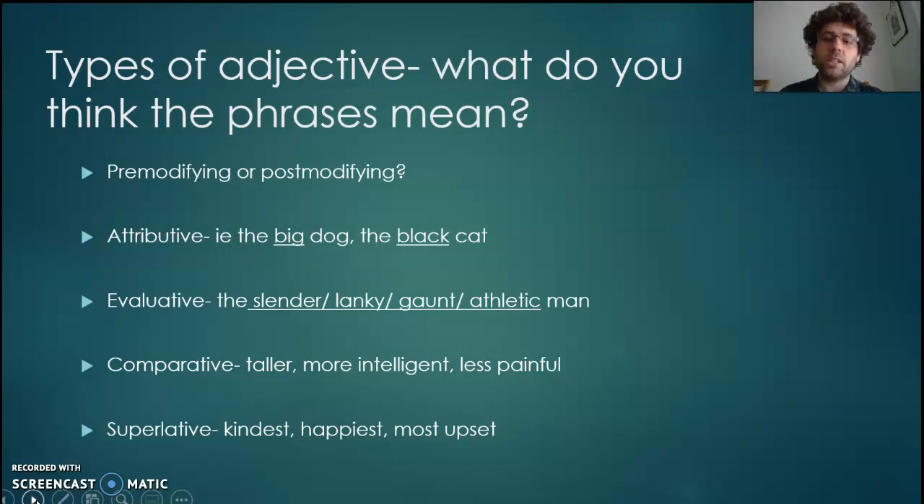Comparative, they end in -er or have more in front of them. They compare things: taller, more intelligent, less painful. Superlatives, kindest, happiest, most upset. So superlative adjectives are the most or least of something. They're the extreme ones. They're your different types of adjectives, and when you're labelling them, it's important that you're labelling them correctly, not just saying adjective.